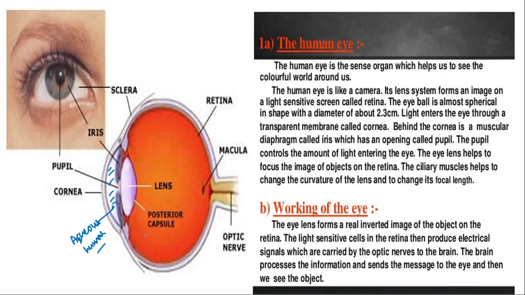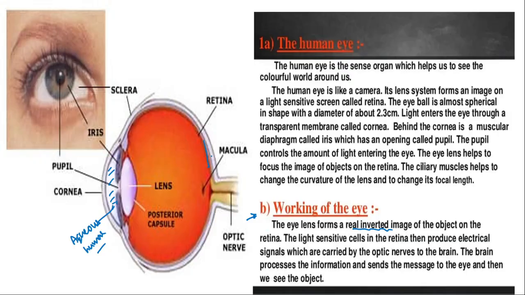Now, how does the eye work, what is the function of the eye? The eye lens forms a real inverted image of the object on the retina. I told this already. The real inverted image will be focused on this retina.